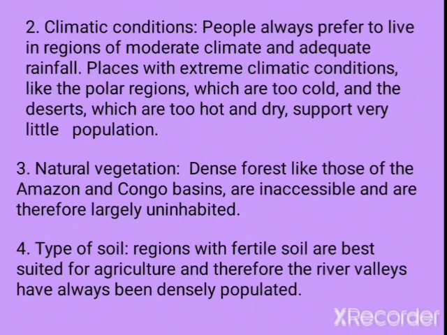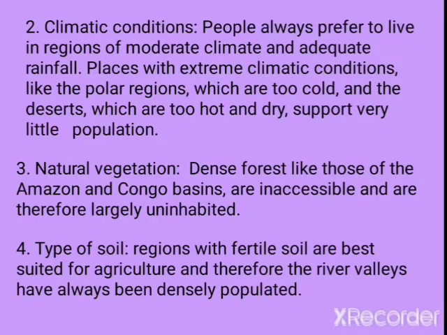The next is climatic conditions. People always prefer to live in regions of moderate climate and adequate rainfall. So the places with extreme climatic conditions, like the polar regions where it is too cold, and the deserts where it is too hot and dry, support very little population.